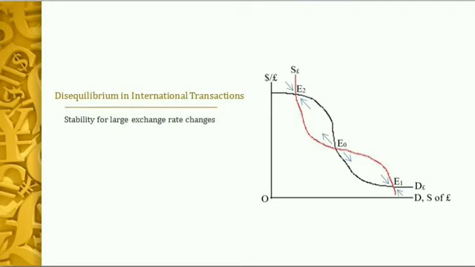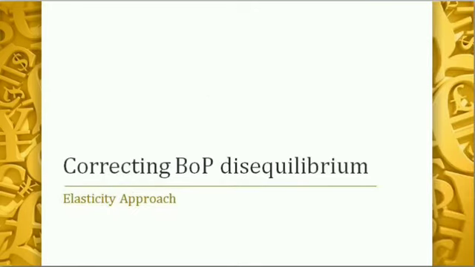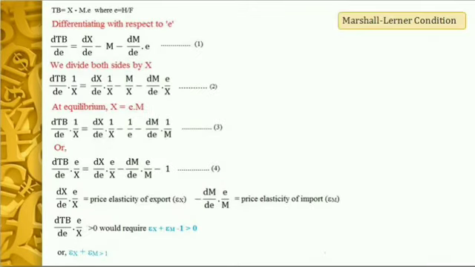So now we shall be considering the Marshall-Lerner condition, and we shall try to find out how this balance of payment will be corrected under a flexible exchange rate system, or of course under a fixed exchange rate system if the government takes up devaluation as a policy. Now we derive the Marshall-Lerner condition.